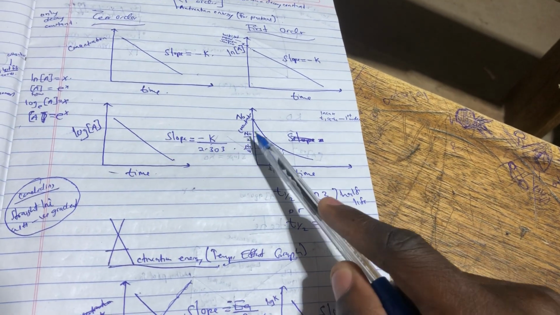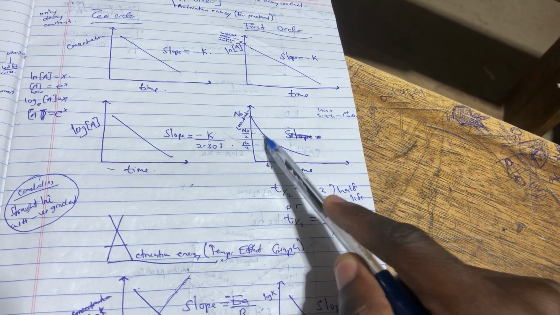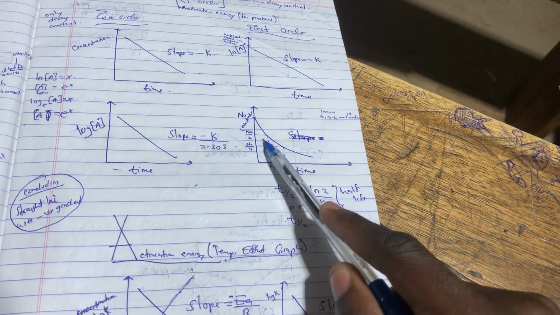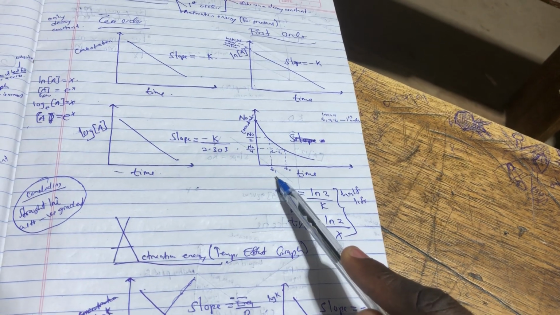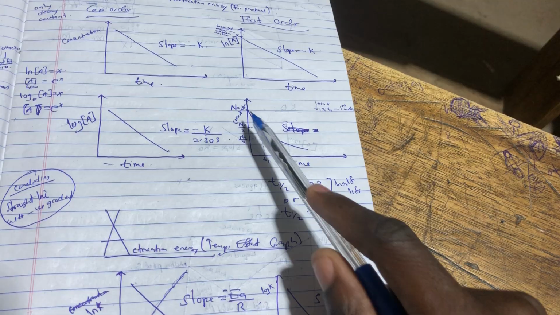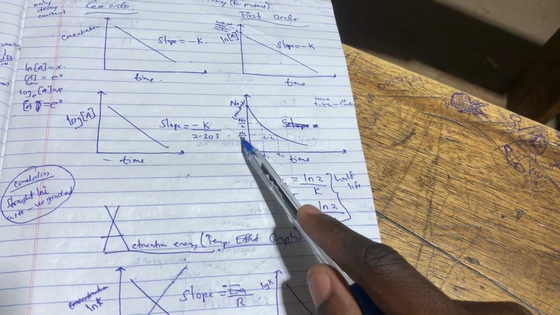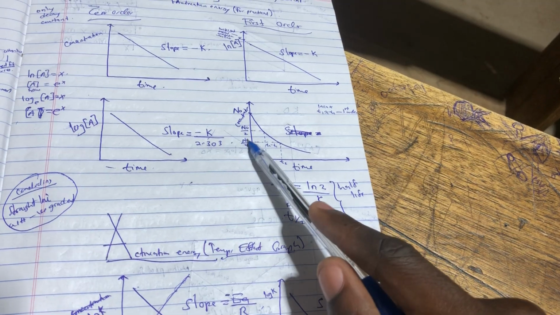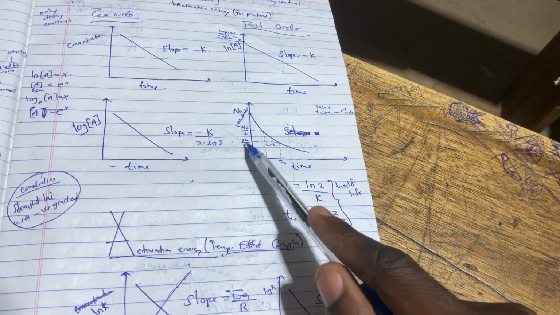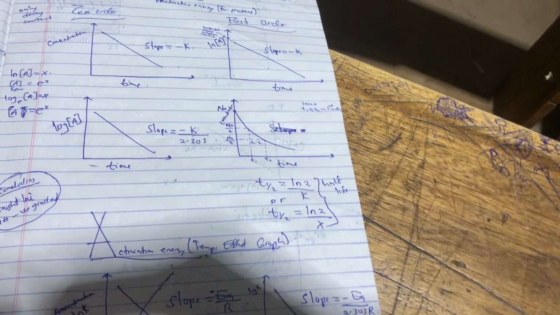When I take n naught over 2 and extrapolate to get the time at which this decay has taken place, it is going to move downwards. You see how good the thing is graphically? That time t is when half of this n naught has decayed. And then when I want the time for n naught over 4, I'm just going to extrapolate it to get the time. And that is how it is done.